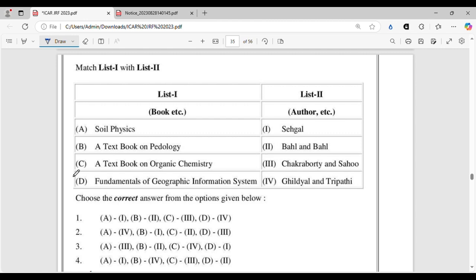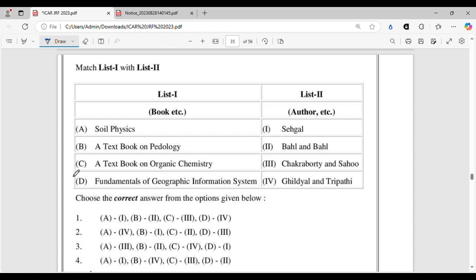And I would tell you a trick here. If you have read the ISSS book, old, new, anyone, you will find suggested readings and the references at the last of all the chapters. So there you will find the books that have been referred by the authors who have written the ISSS, that specific chapter. So from there you can make the list, you can write the name of the book and the name of author and prepare a table and memorize it, all right? Because at least you can expect 2 to 3 questions from books.